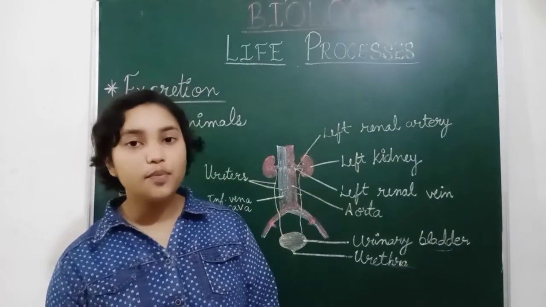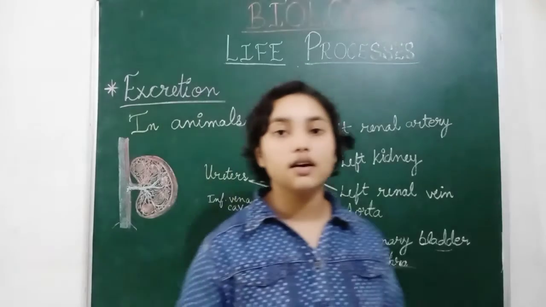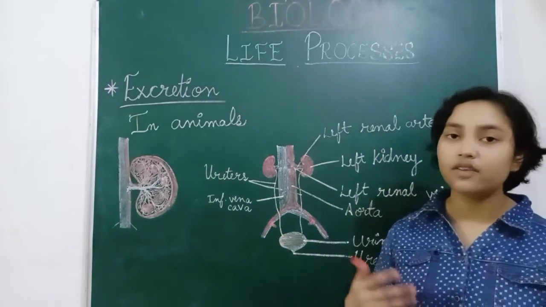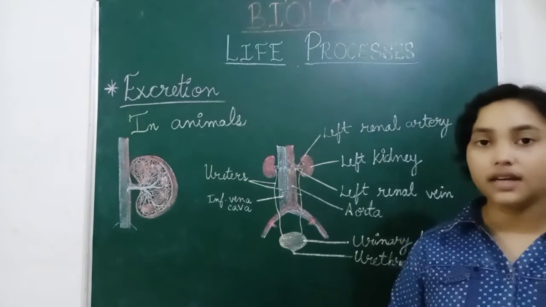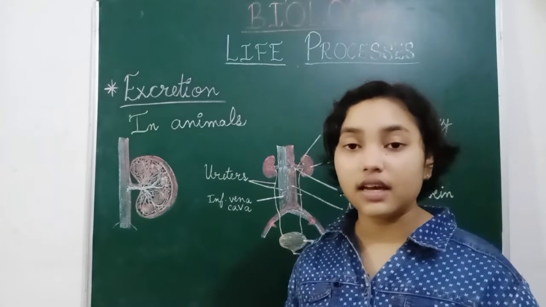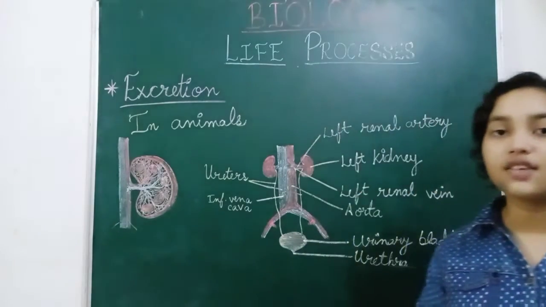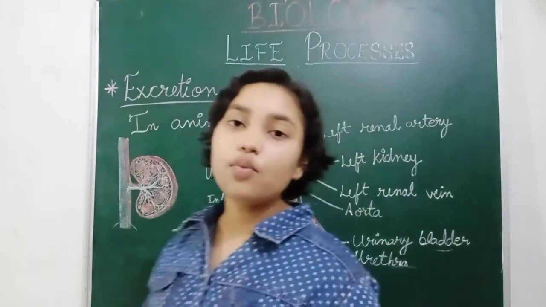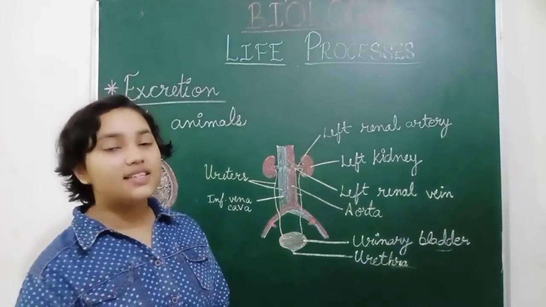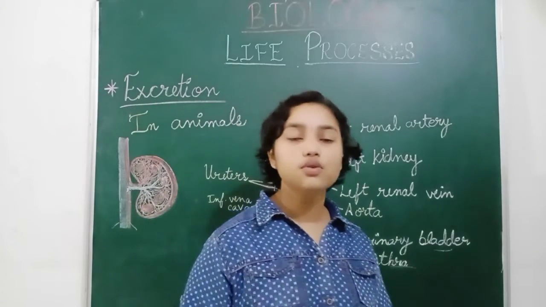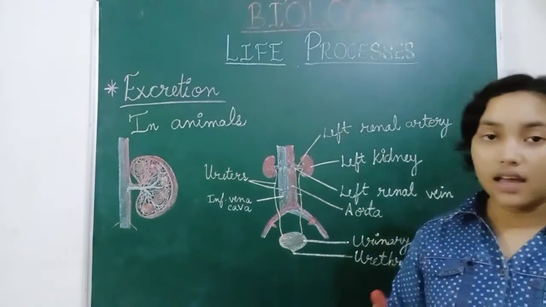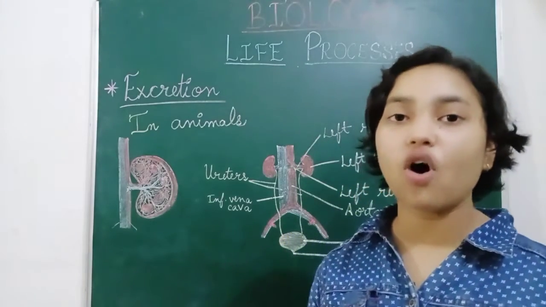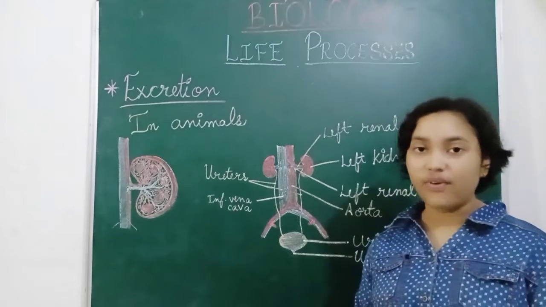So this is what happens when both the kidneys fail, and what should be done to prevent the increase of amino acids, nitrogenous waste, urea, and uric acid. Kidney dialysis is used to prevent the storage of these harmful wastes.